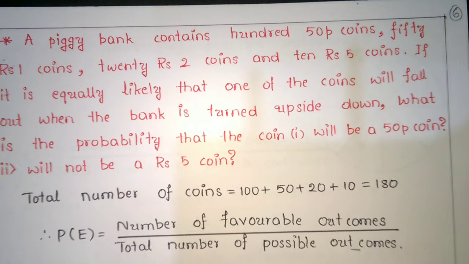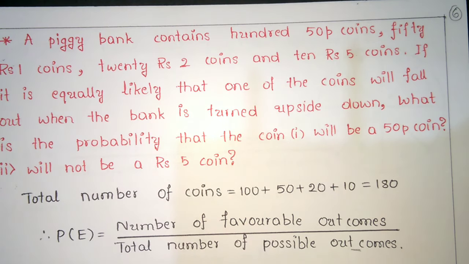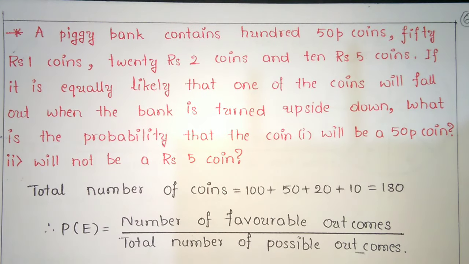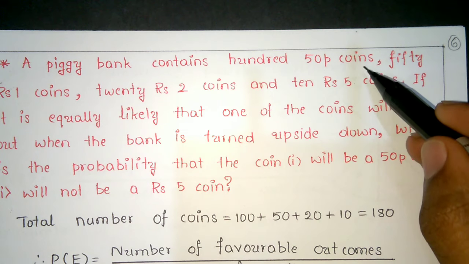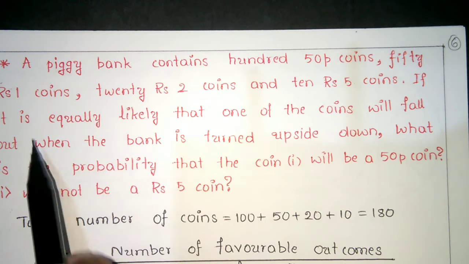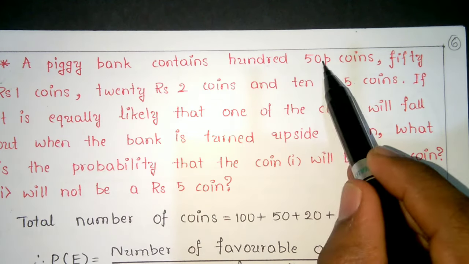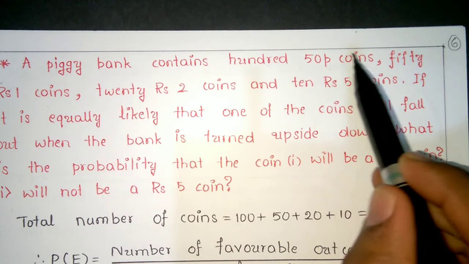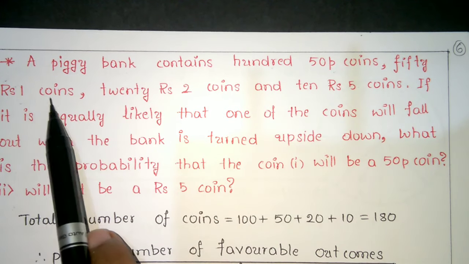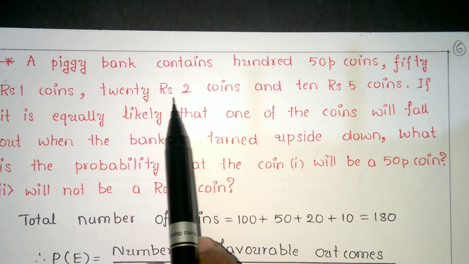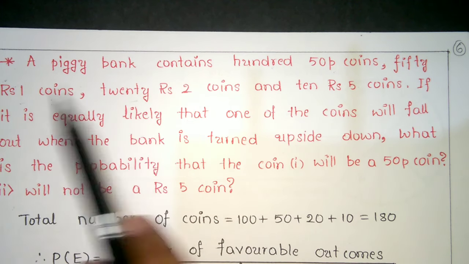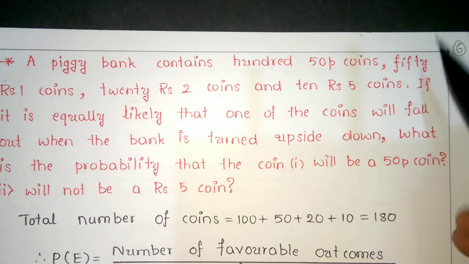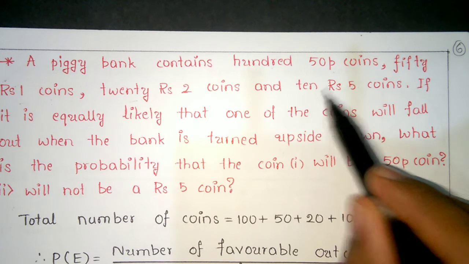Next, a piggy bank contains 150 fifty-paisa coins, 50 one-rupee coins, 20 two-rupee coins, and 10 five-rupee coins.